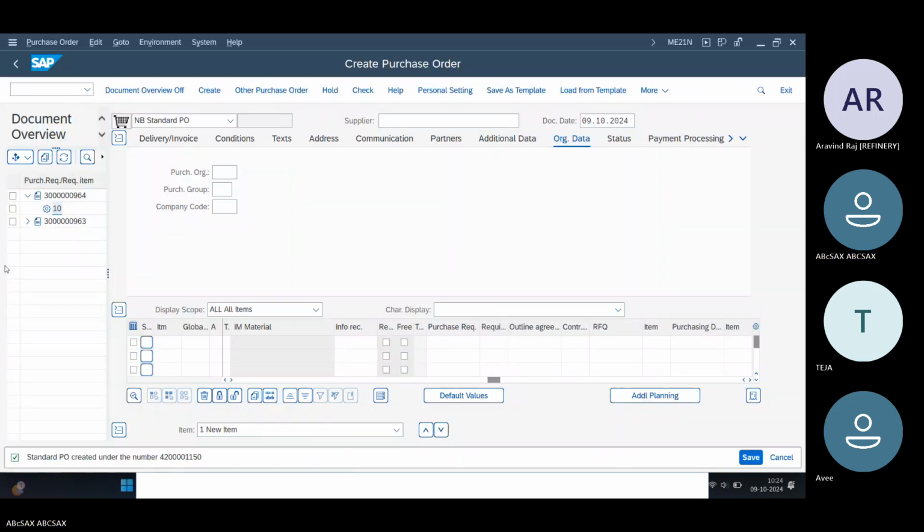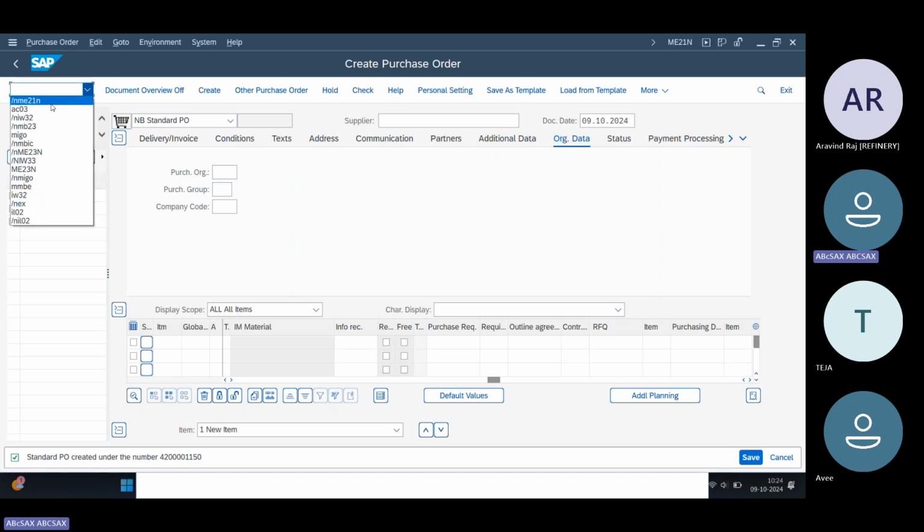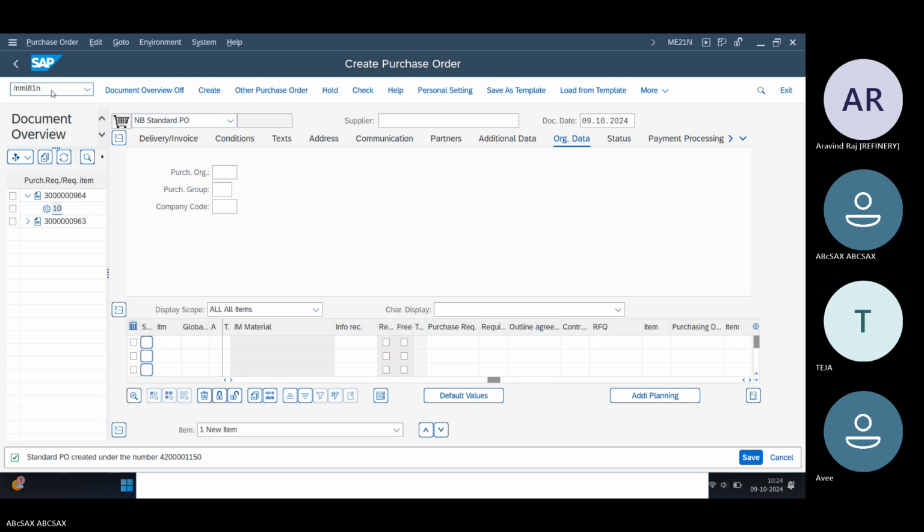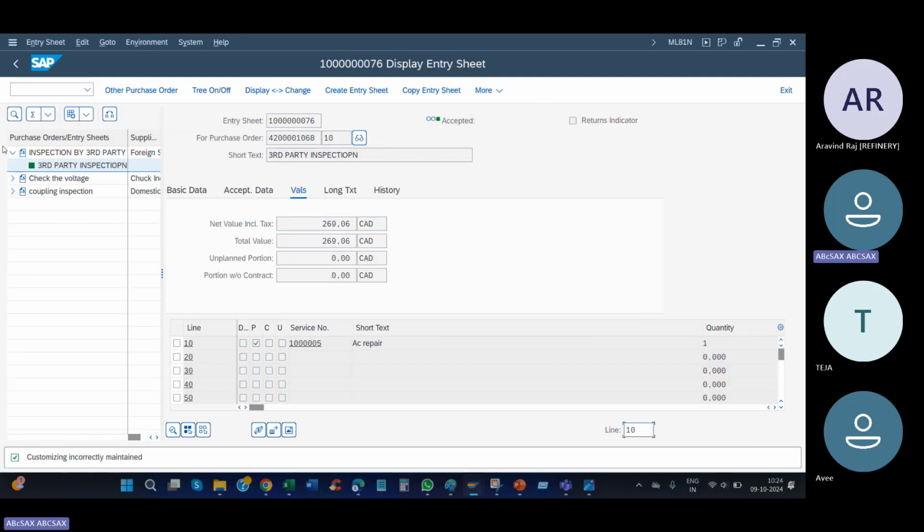So the PO is created. Go to ML81, which is to create the service entry sheet.